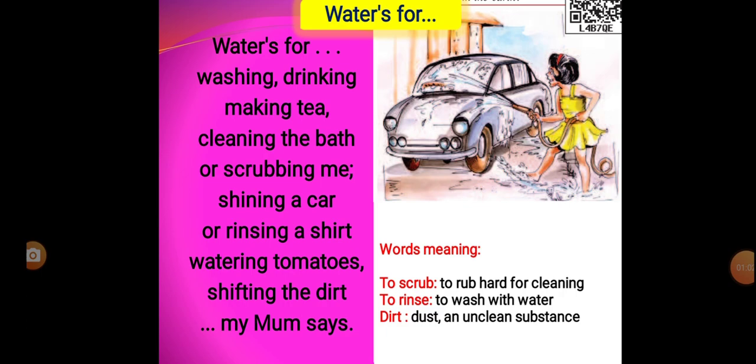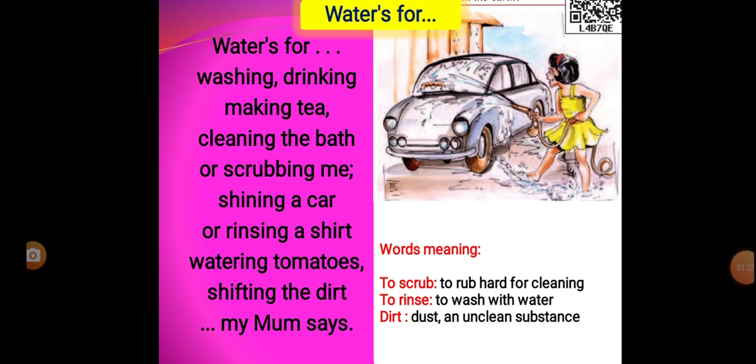Without wasting much time, let's begin our poem Waters For. Let us read line by line. Waters for washing, drinking, making tea, cleaning the bath or scrubbing me, shining a car or rinsing a shirt, watering tomatoes, sifting the dirt, my mom says.